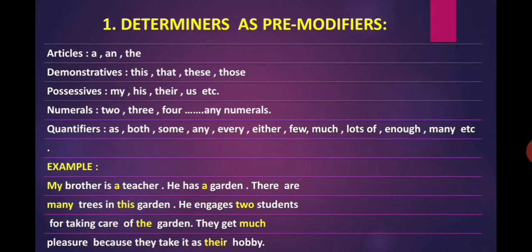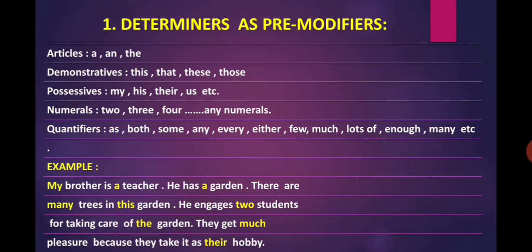Much is a determiner and it comes before the noun pleasure. Again, their hobby. Their is a determiner and it takes its position before the noun hobby. That is giving the information whether the noun is countable or uncountable, definite or indefinite.